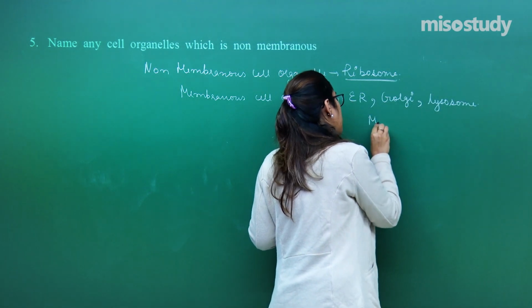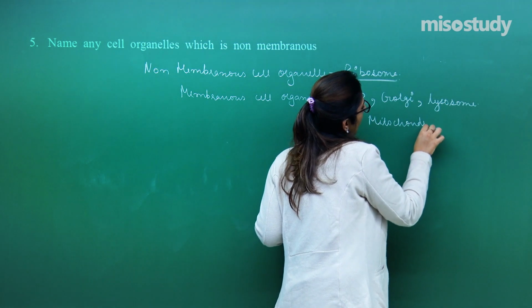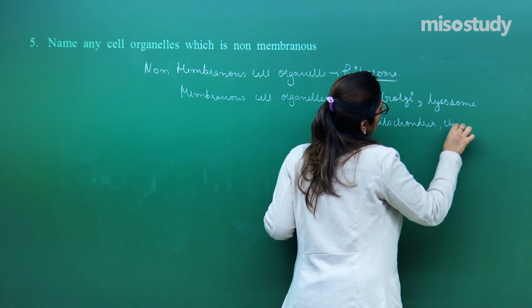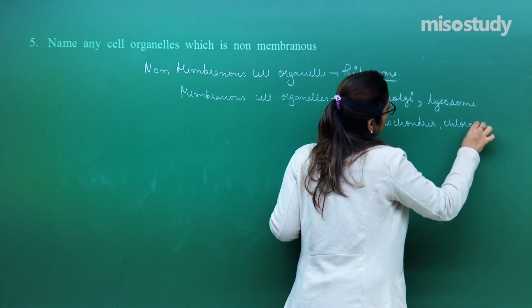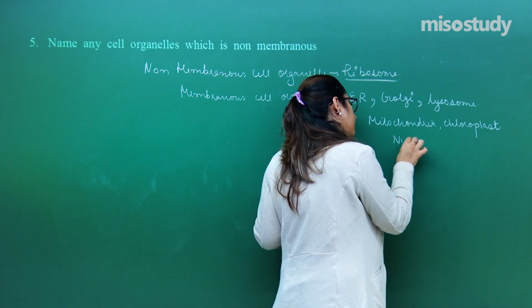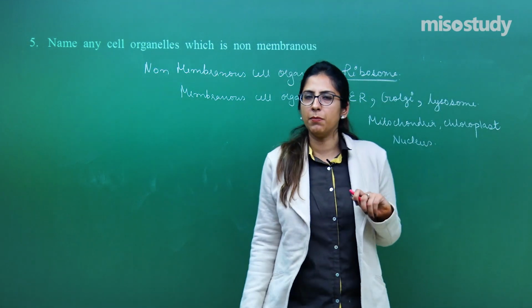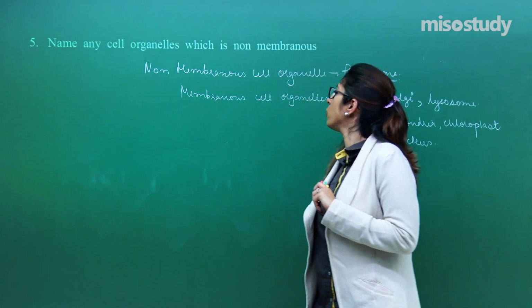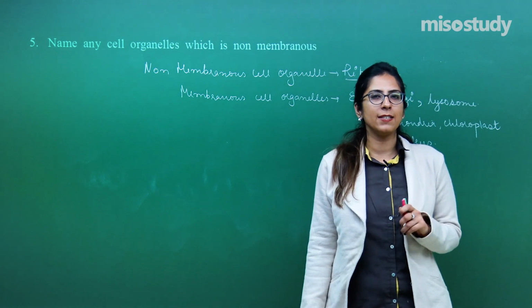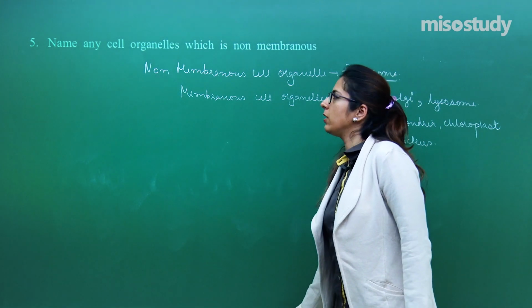You can take mitochondria. In the plant cell, we have chloroplast, and the nucleus. All of these structures are bound by a membrane, whereas ribosomes don't have any membrane. So this was question number 5.